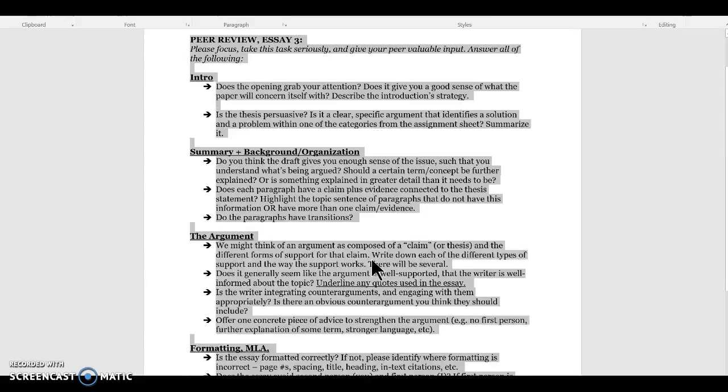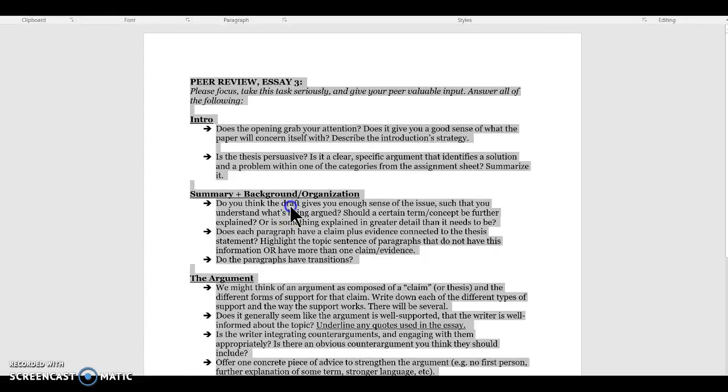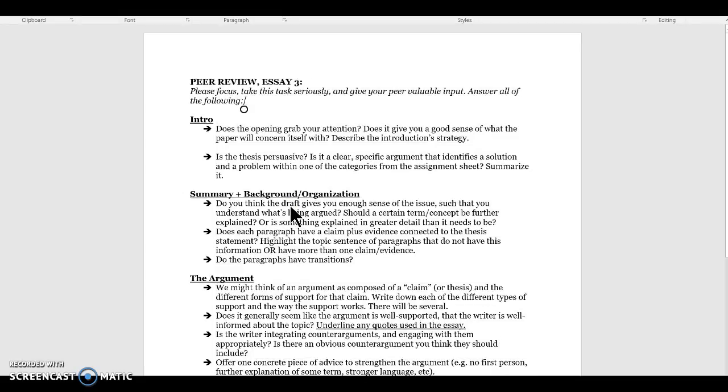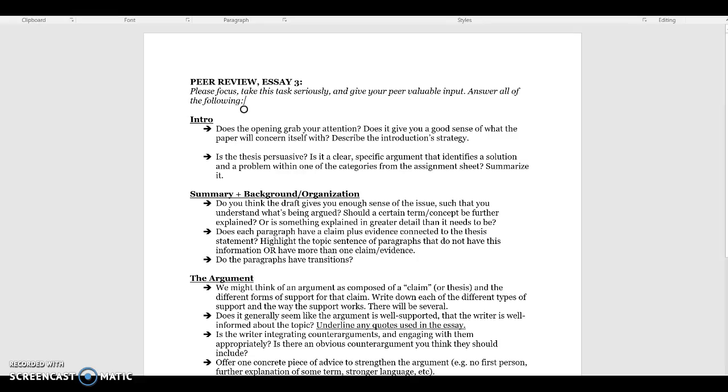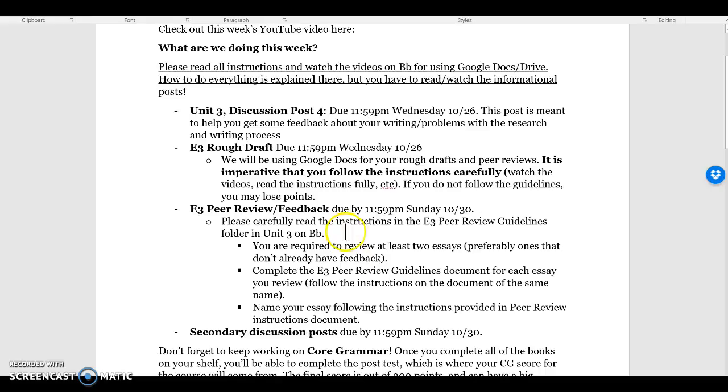So you'll notice that this will take a little bit of time. Please take the task seriously. Give your peers valuable feedback and input to help them be successful. And that's what we're working on this week. So you'll want to leave yourself some time. The peer reviews, 2 at least, are due by Sunday at 11:59 p.m. Your rough draft is due Wednesday, and your Unit 3 initial discussion post 4 is due by Wednesday too.